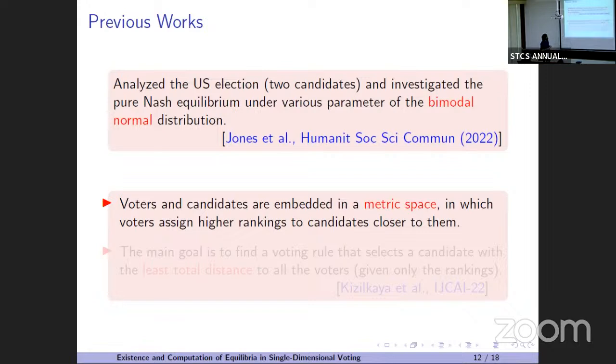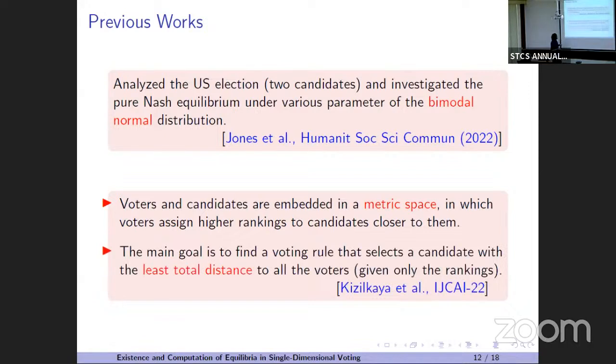There is another paper where they have done something quite interesting. First you are given the whole preference profile, and then they embed these voters and candidates into some metric space. The main goal is to find a voting rule that selects a candidate with the least total distance to all the voters.